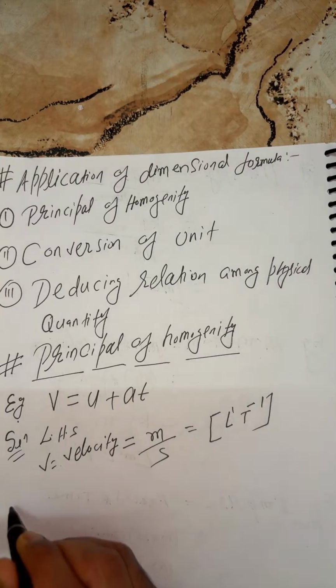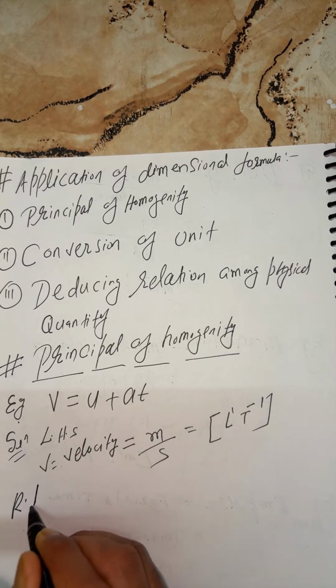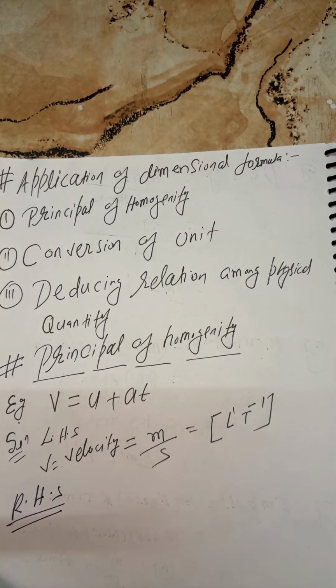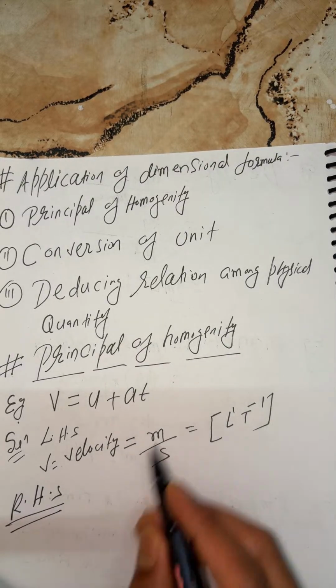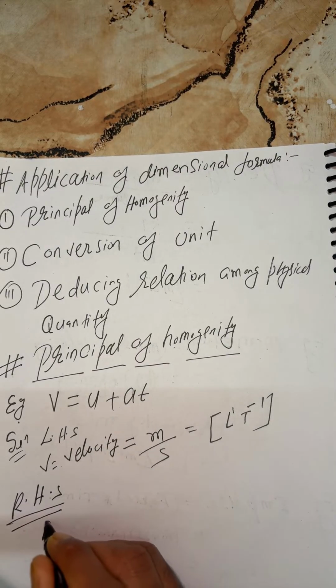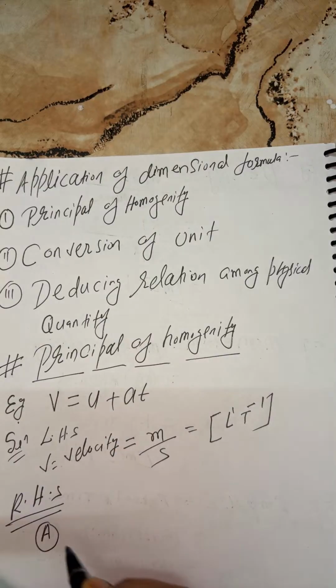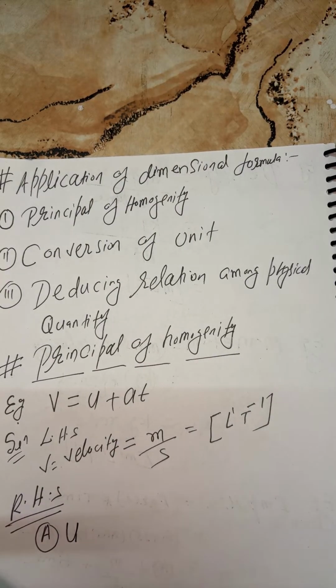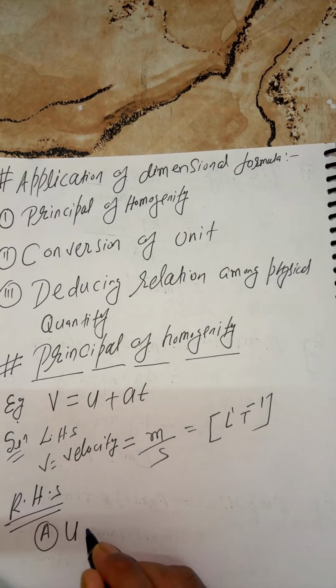Right. Okay. Now, students, I'm going to solve RHS. In RHS here, we have two terms, so I'm giving names A and B. A is u. U is nothing but initial velocity, but for your convenience, you can treat it as velocity only. No need to worry more.